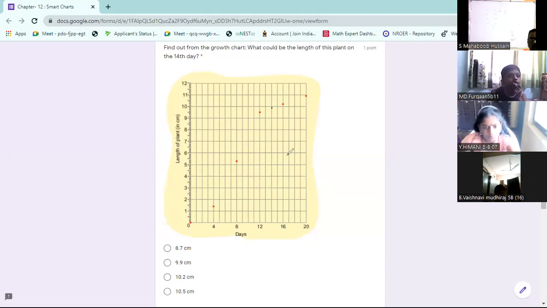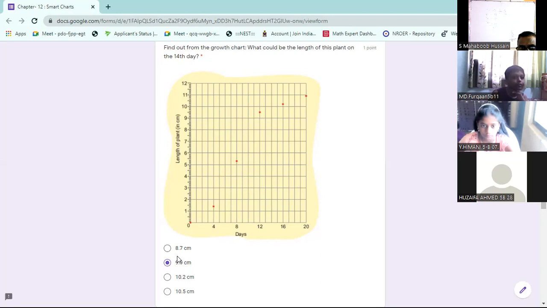Sir, 8.6. Between 12 and 16, it will come below 10. Above 9 only, below 10 somewhere it will come. So 9.9 can be taken as the answer. It is not more than 10 and not less than 9. It is between 9 and 10. It is 9.9 something.